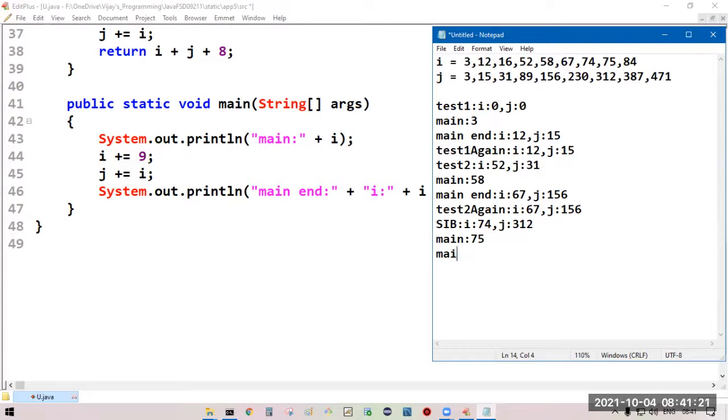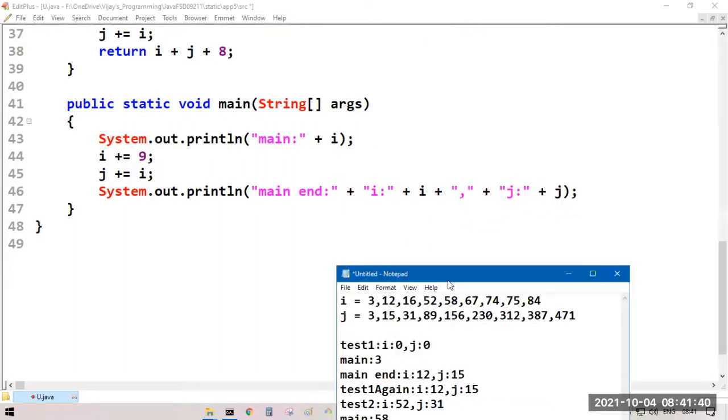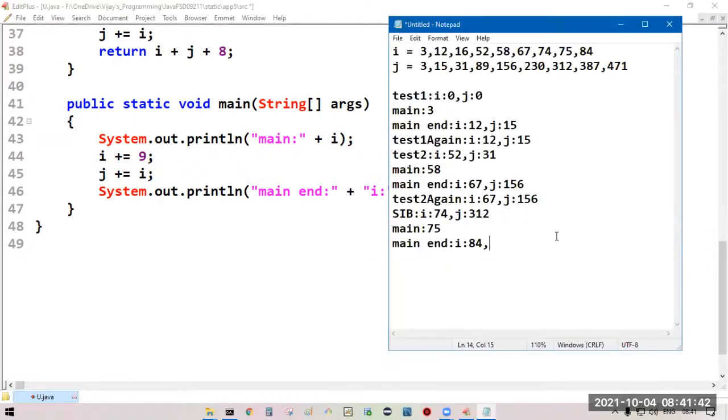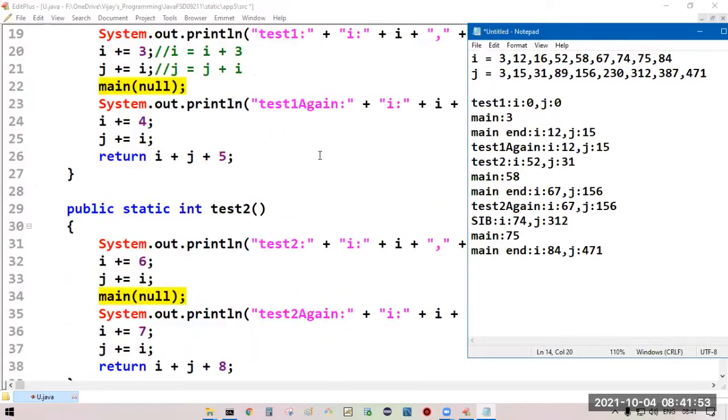Now, main end, current I value 84, comma. There is no comma, it seems here. Yeah, comma is there. J colon current J value 471. Fine, we have successfully executed the main method.